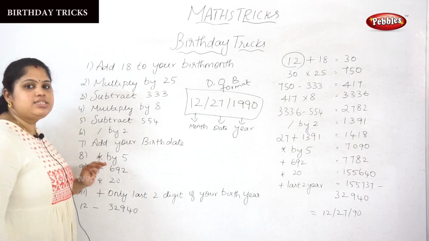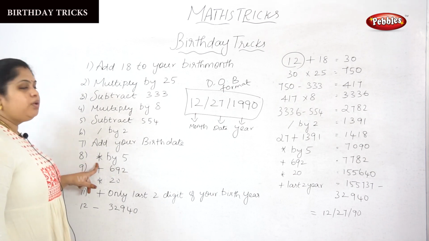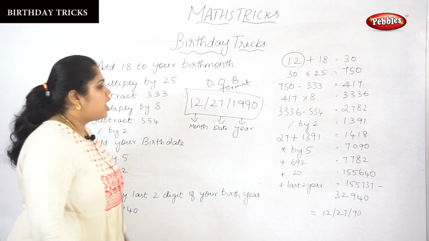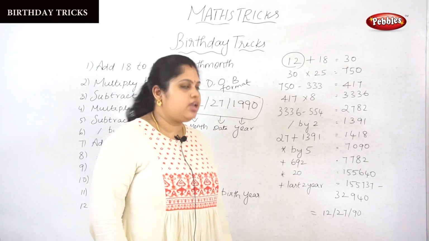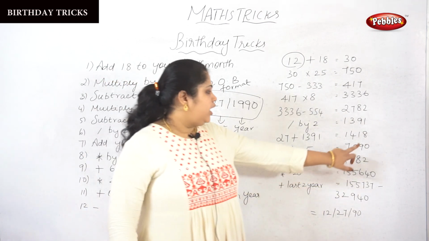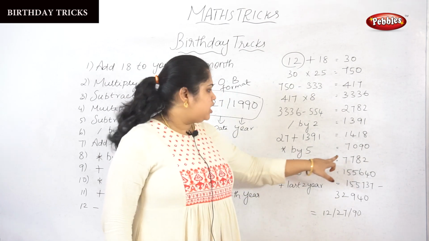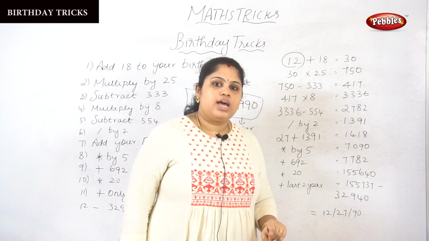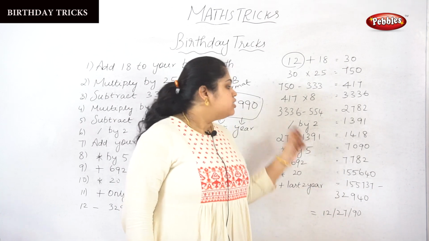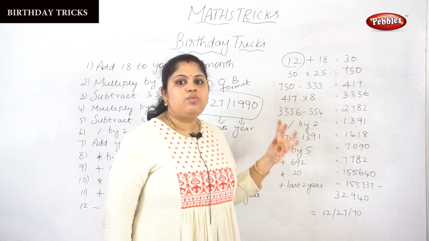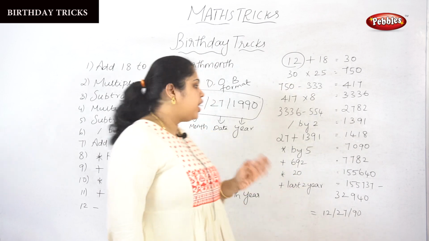Next, moving to step 8: multiply by 5. The answer from step 7 is 1418, so 1418 into 5 is equal to 7090. We got 7090 from step 8.